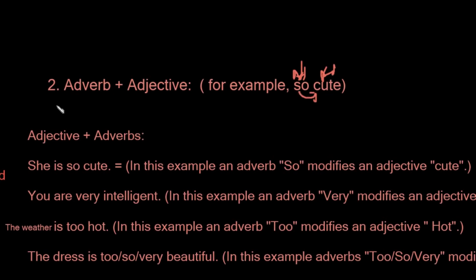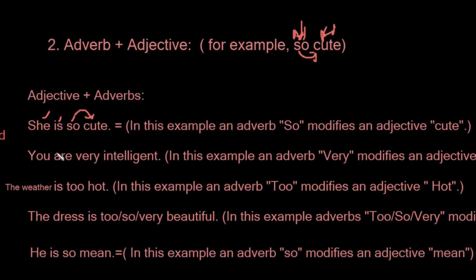So it is modifying an adjective here. For example, we have "she is so cute". She is a subject, is a stative verb, and so is an adverb. And how does it define the adjective? It defines the adjective cute. It's telling us how cute she is, showing us the intensity of cuteness. So in "she is so cute", cute is an adjective, and so is an adverb. I hope it is clear.